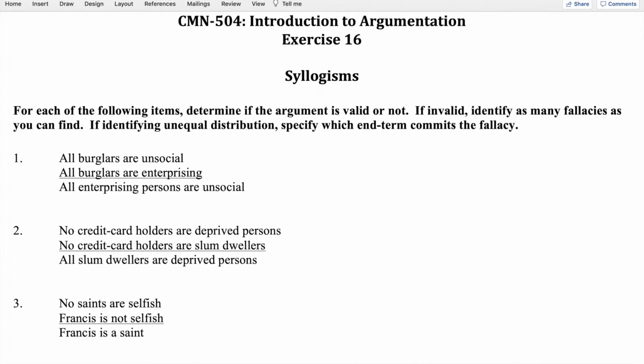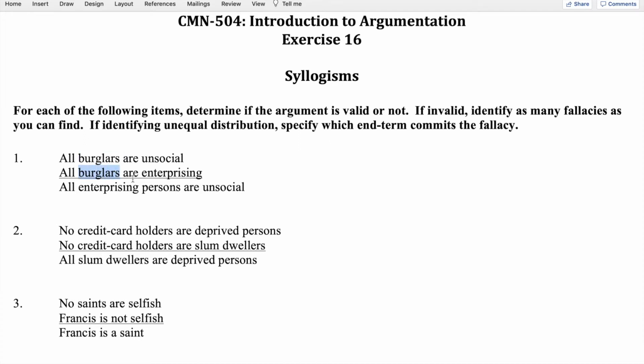So we could begin with the first premise, all burglars are unsocial. We know that burglars here is a distributed term because it is the subject of a universal. Unsocial, however, is not distributed. It's the predicate of an affirmative. And again, in the second premise, the same thing.